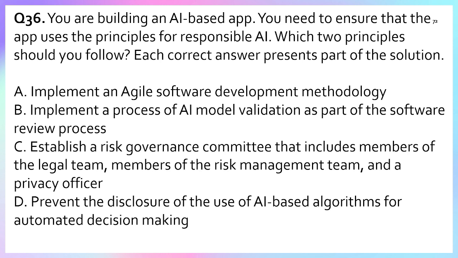So let's analyze the options carefully. Here we are talking about responsible AI, that is fairness, accountability, transparency, privacy. Right. Option A, implement an agile software development methodology. No, not specific to responsible AI. Agile is a software practice, not an AI governance principle. So option A is incorrect. Whereas option B, implement a process of AI model validation as part of the software review process. Yes, the validation ensures fairness, accuracy, reliability and safety.